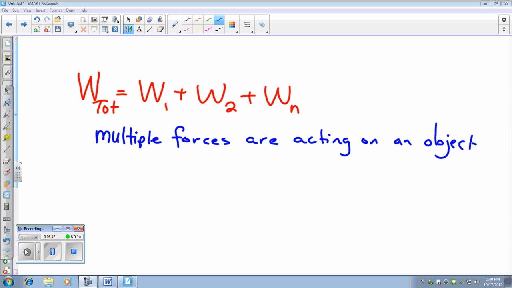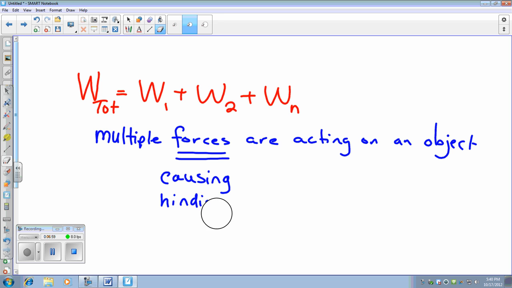Now this is going to be helpful in some future problems when we're thinking about the total work done, because we're going to have to think about the total forces. There could be multiple forces that are going to be causing motion or hindering motion, and because they're causing or hindering motion, we have to think about these forces and how they're going to be influencing our total work.